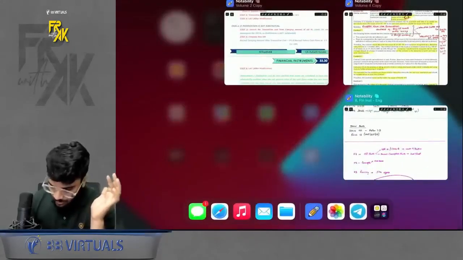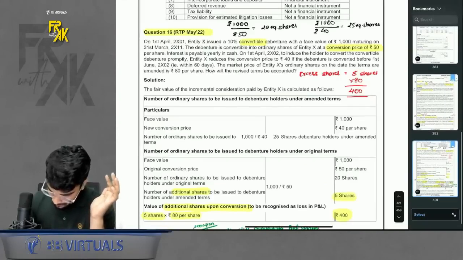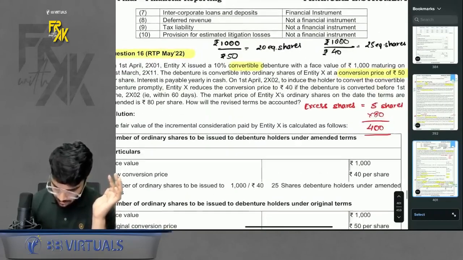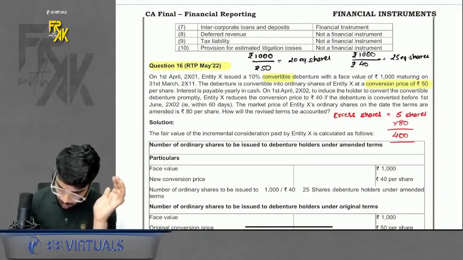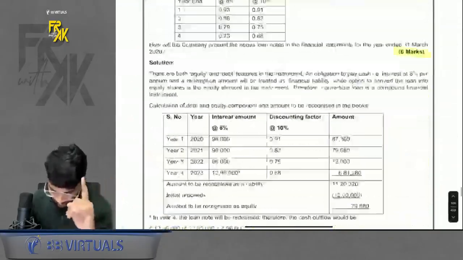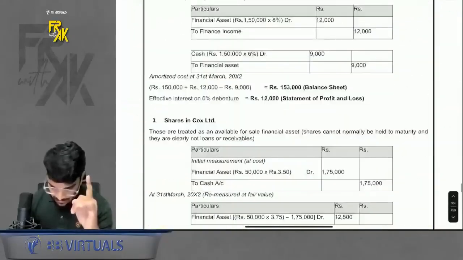Okay. And there is also question number 16, which you can refer to. It is also a good question from MTP, RTP, past exams. This is this question. Okay. Just refer to it, you will understand. Very easy question. Okay. One more question is left to be revised, which I left in between. That was question number 6. Okay, let's come and revise that question. It is a fairly easy question.